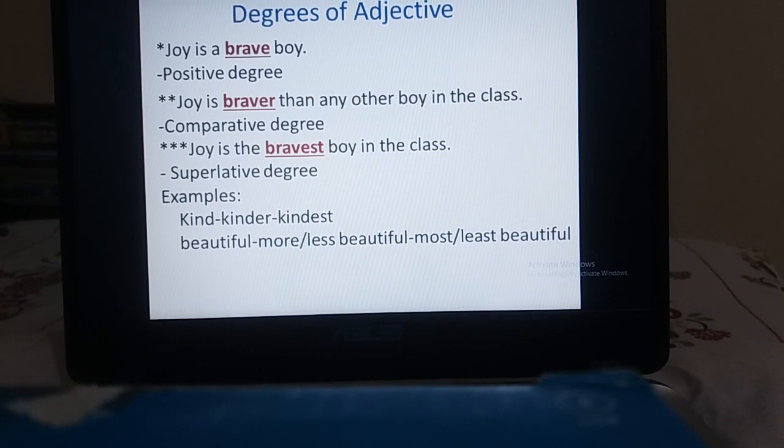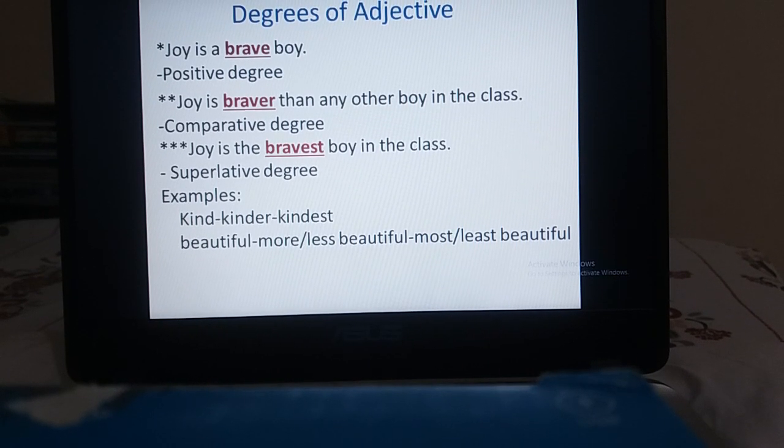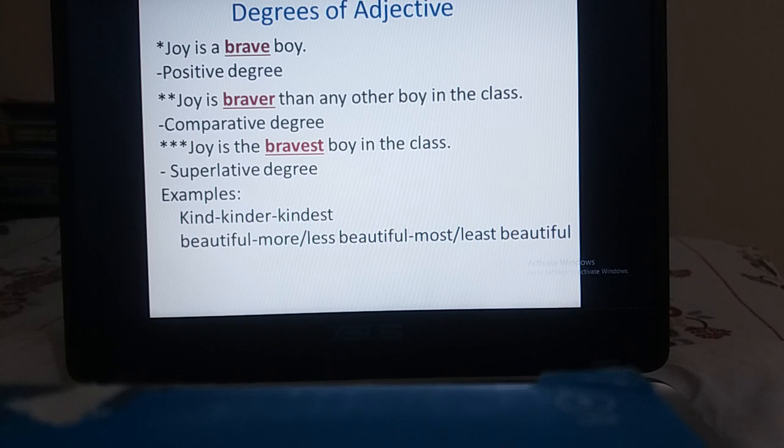Suppose the base word kind is given. If we add er, it becomes kinder, the comparative degree, and if we add est, it will be the superlative degree of the adjective.